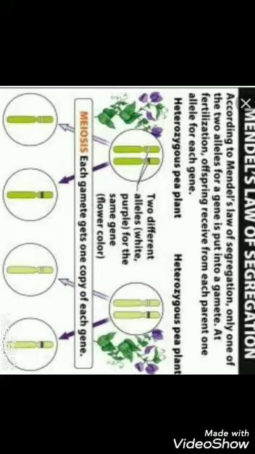There is no exception to the law of segregation, whereas the law of dominance has one exception, and you have to find that exception.